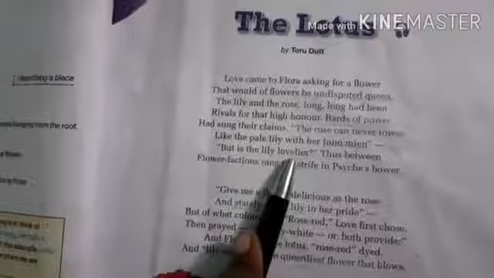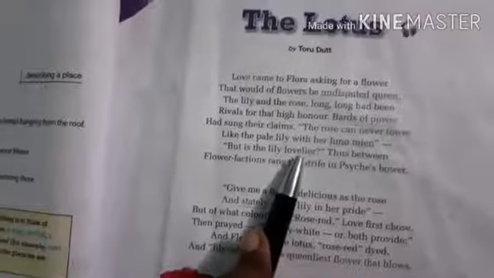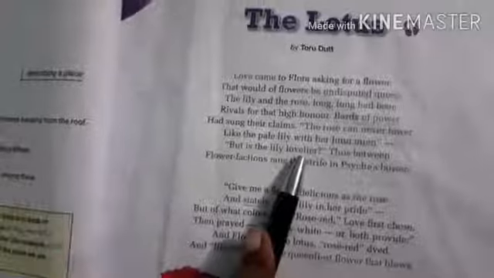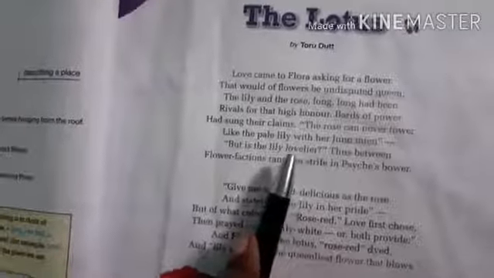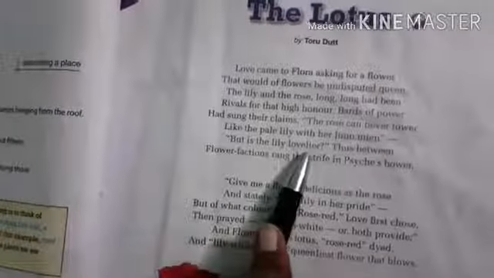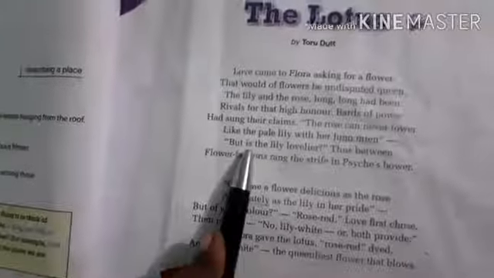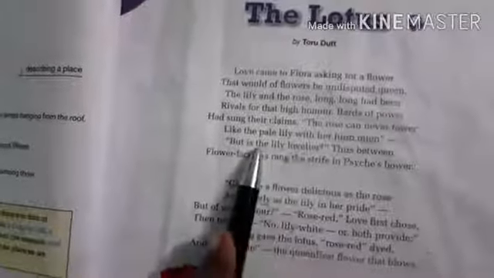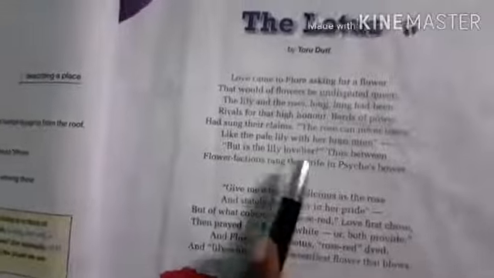We usually use words like beautiful, lovely and delicious with the rose flower, isn't it? But is the lily lovelier? It is not lovelier like the rose. So the rose supporters are saying like this. Okay.